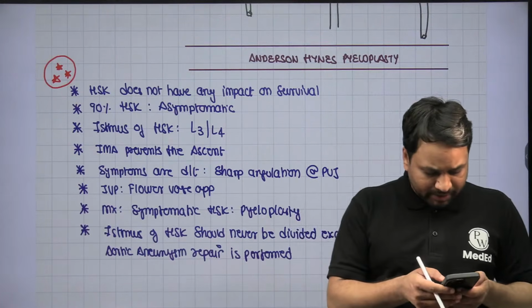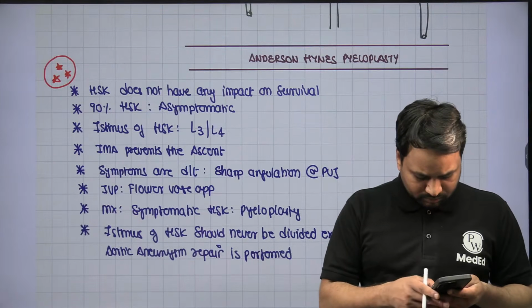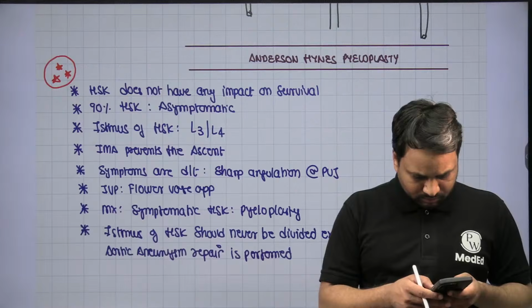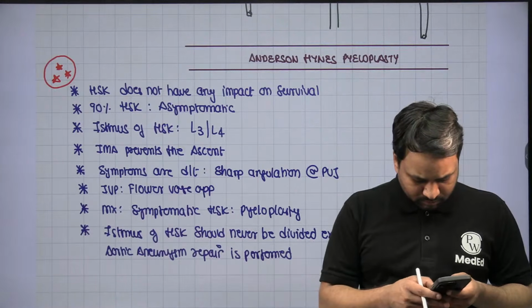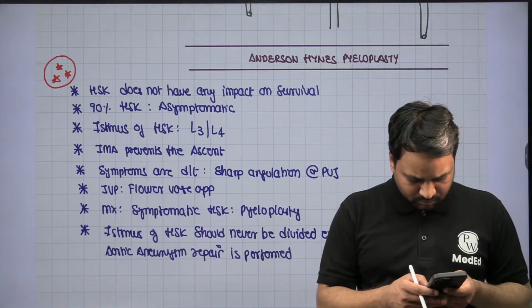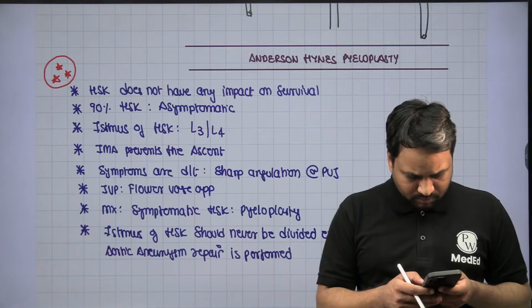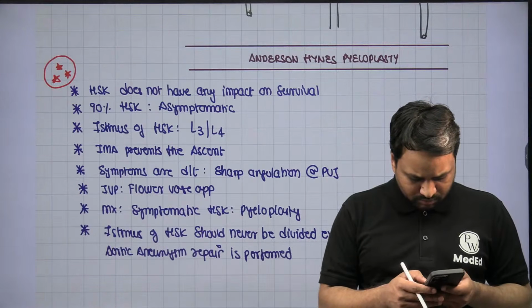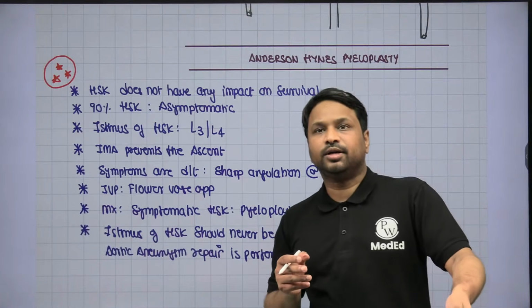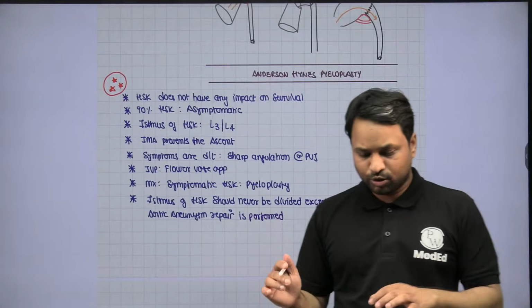For any doubts, quick feedback, guys. Clear? Sure.